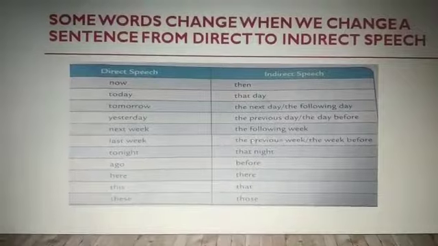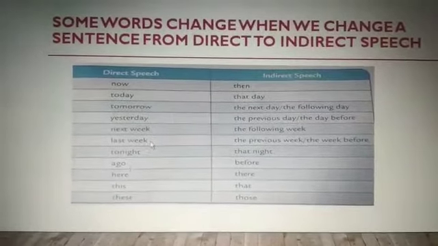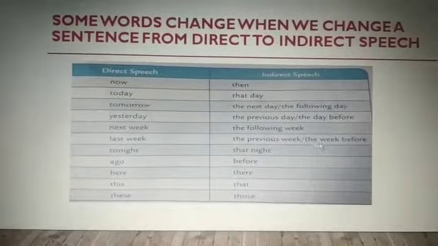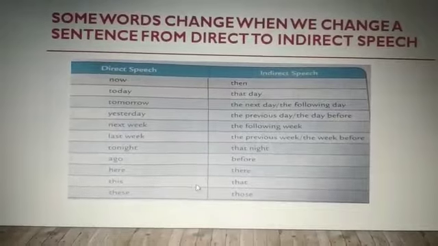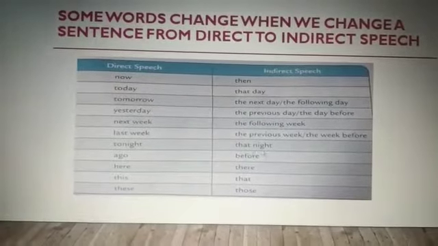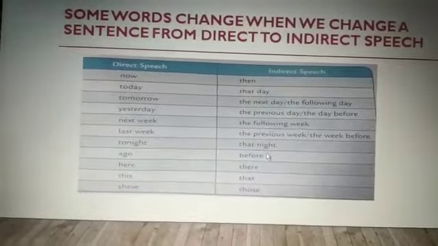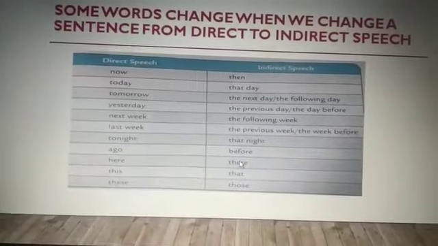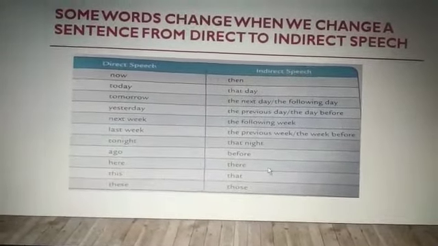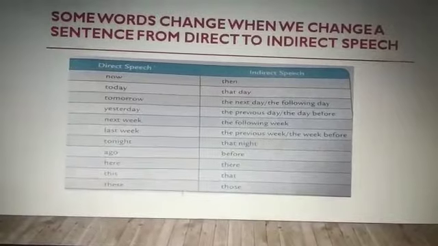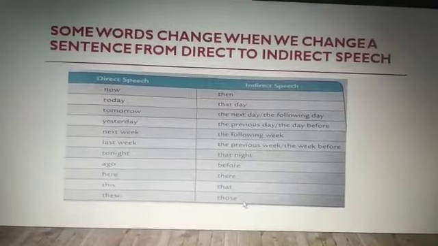Next week changes to the following week. Last week changes to the previous week or the week before. Tonight changes to that night. Ago changes to before. Here changes to there. This changes to that and these changes to those.